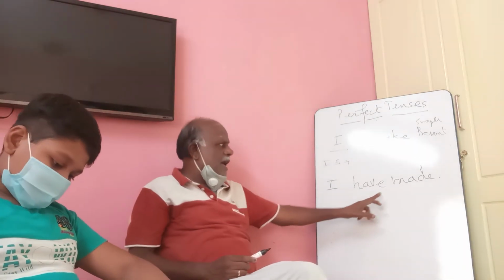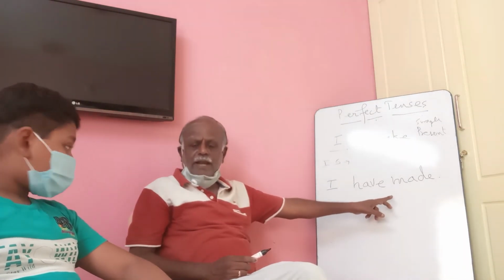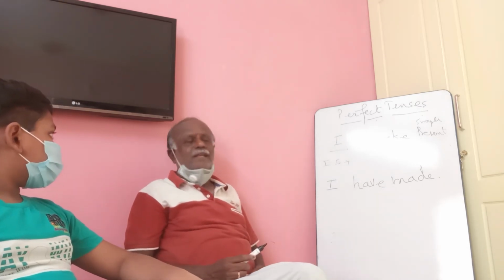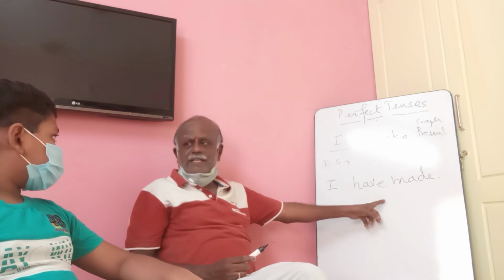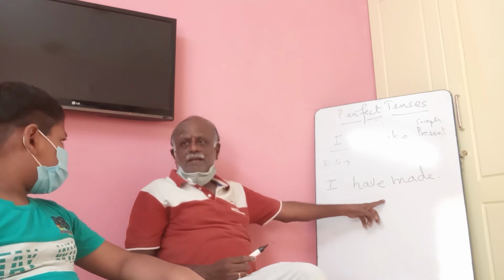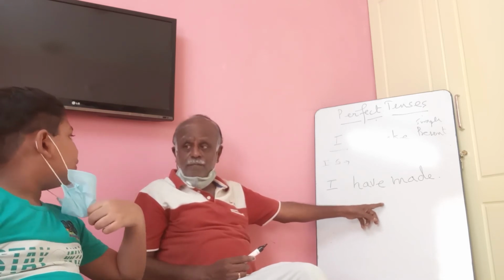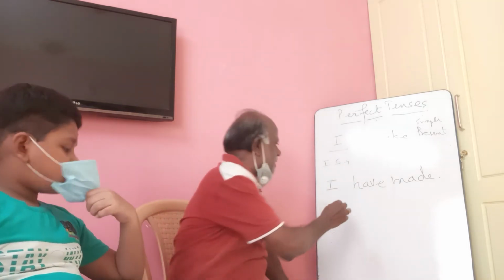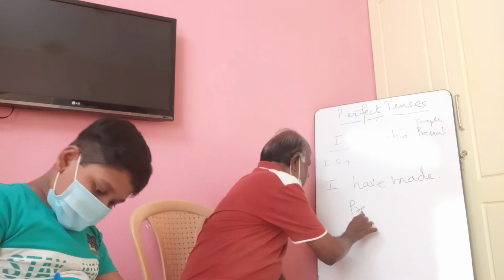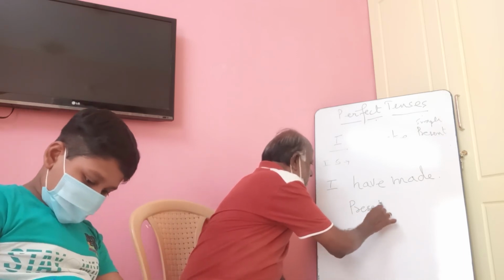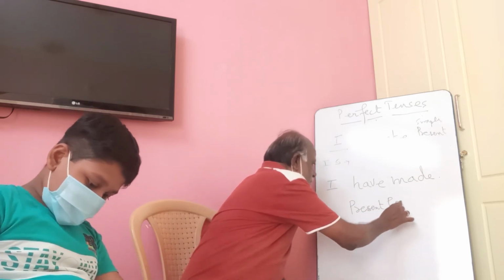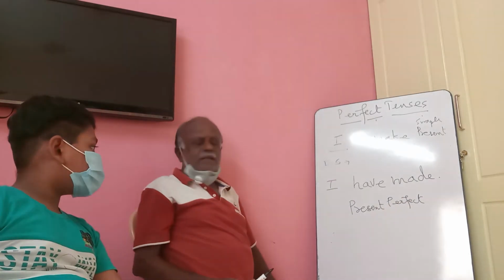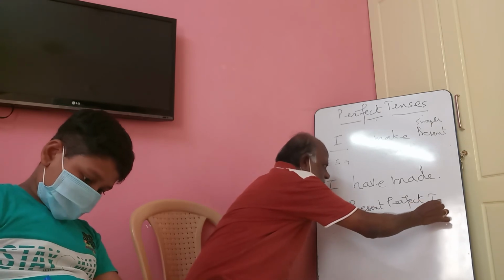Now read it. I have made. This is in which tense? Present perfect. You should not forget that. Don't say simple present or simple perfect tense. Say present perfect tense.